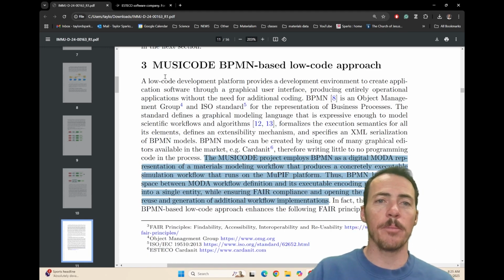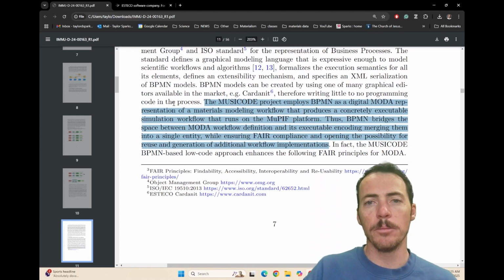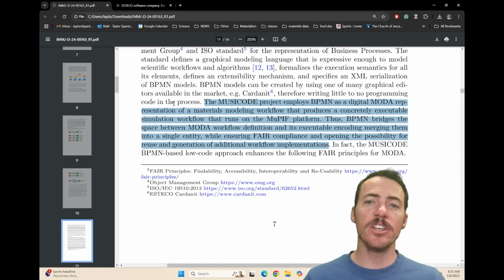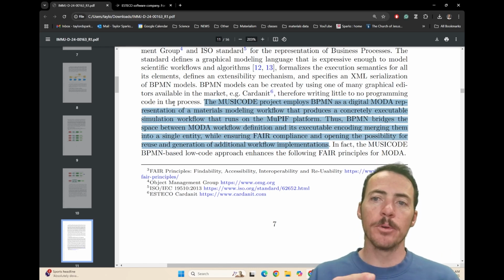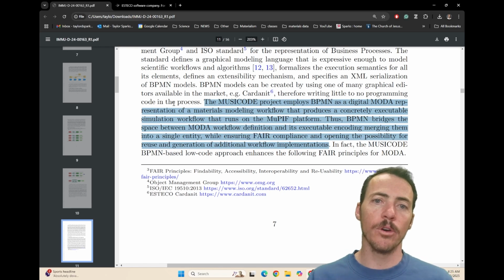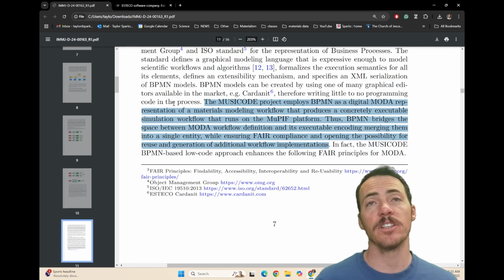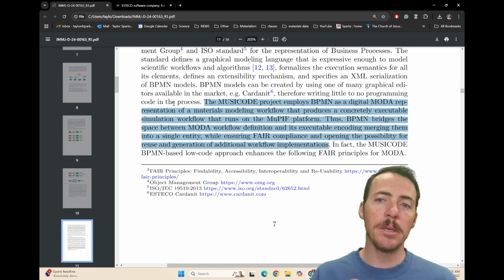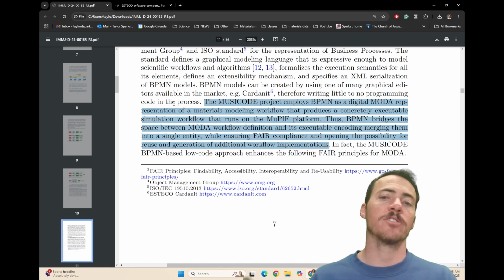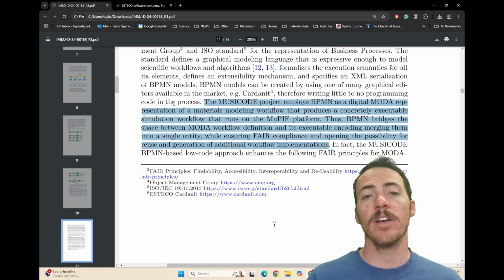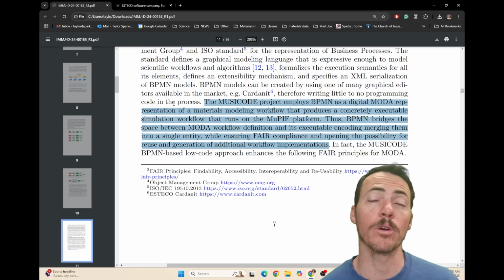If you check in section 3 of the paper, they get into it. It says the MUSICode project employs BPMN, that's business process modeling notation, as a digital MODA representation. So they're taking that schematic of what they want to happen and turning it into a real representation. Then it says this produces a concretely executable simulation workflow that runs on MuPIF, which stands for Multi-Physics Integration Framework. Thus, BPMN bridges the space between a modeling workflow definition and its actual executable encoding, merging them into a single entity, ensuring FAIR compliance, and opening the possibility for reuse and generation of additional workflow implementations.